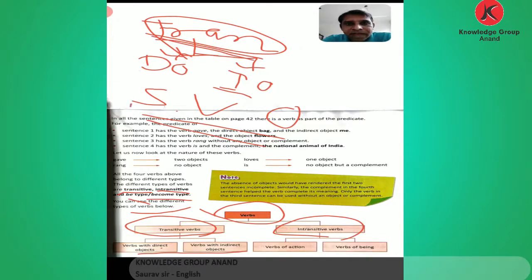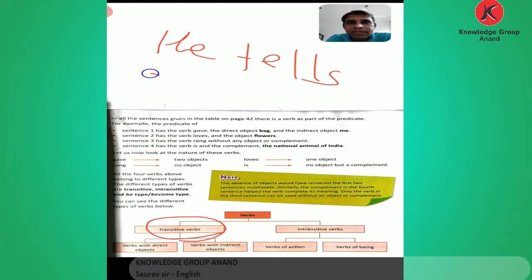If only a subject and verb are given, we come to the intransitive verb, which includes the verb of action and the verb of being. Now I give you an example of the transitive verb: He tells a story to me.